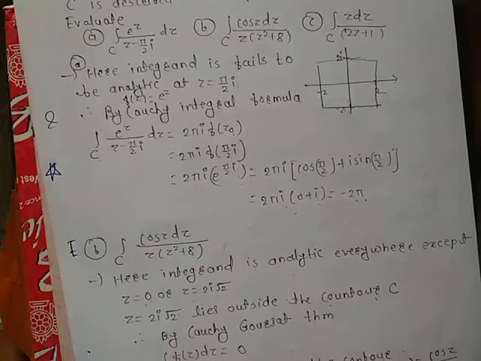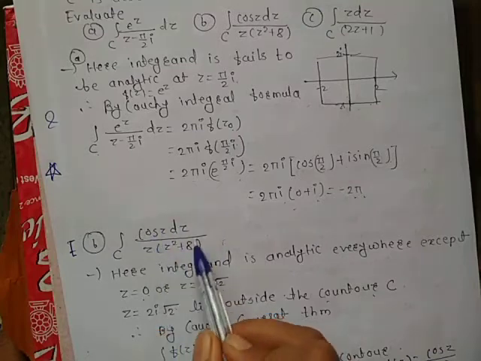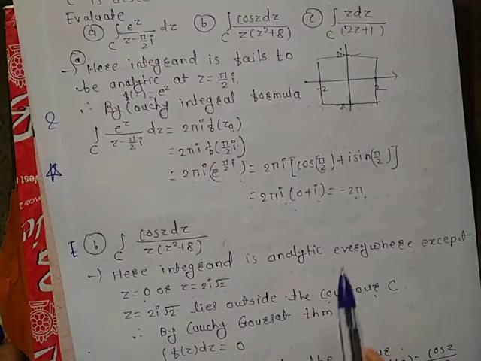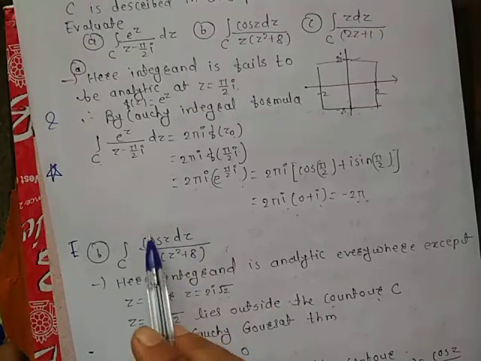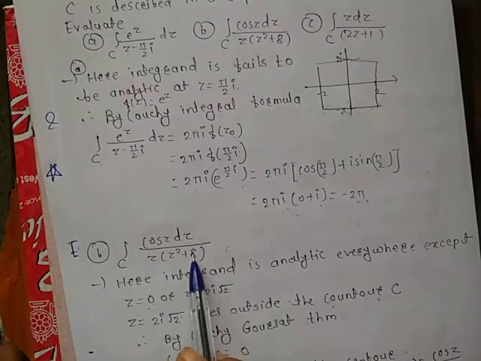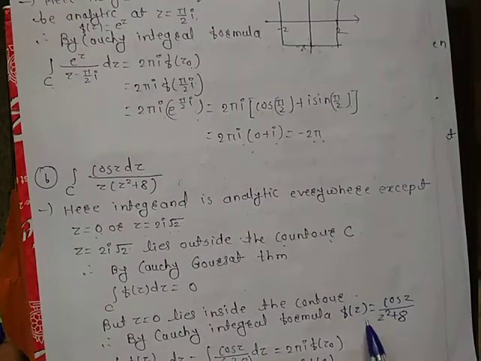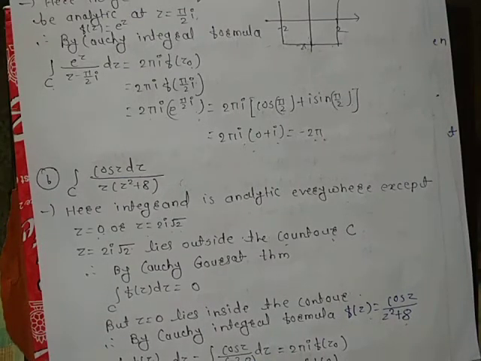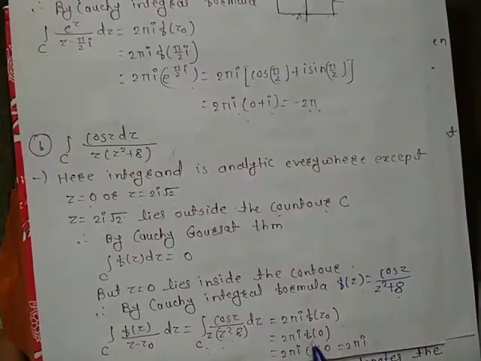Means what? If you think about z is equal to 0, then this total function fails to be analytic on contour C. But if you remove this z, the remaining function is f of z, this cos z upon z square plus 8. It is analytic everywhere in contour C. So f of z is cos z upon z square plus 8. So the integral over C of cos z upon z square minus 8 dz is equal to 2 pi I into f of z0, which is equal to 2 pi I into f of 0.